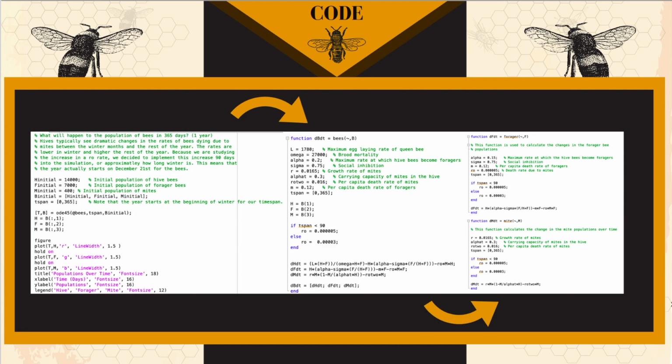This is what our code looked like. This is actually in one file that had 3 functions put into it. To change the rho values, we used an if-else end loop with the time span of 90 days for the first rho value and then for the rest of the year for the second rho value. If you follow the arrows, you can see the order that the code went in.